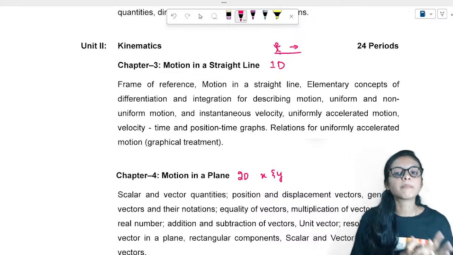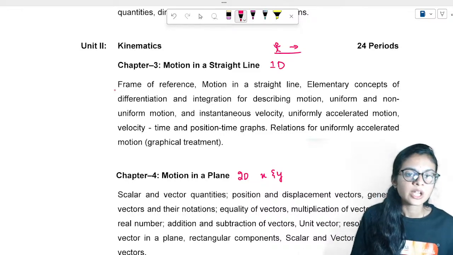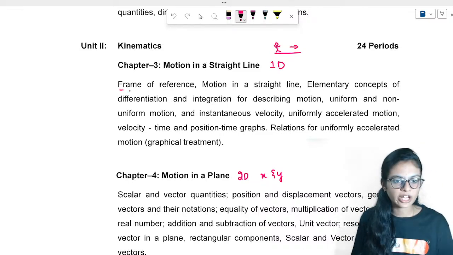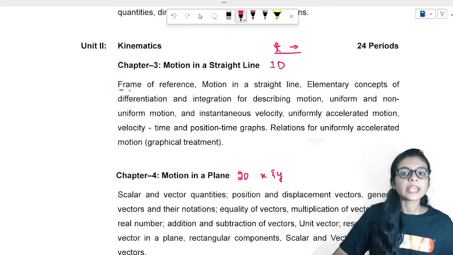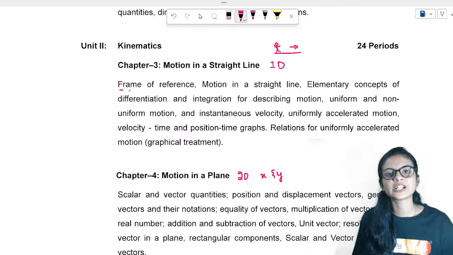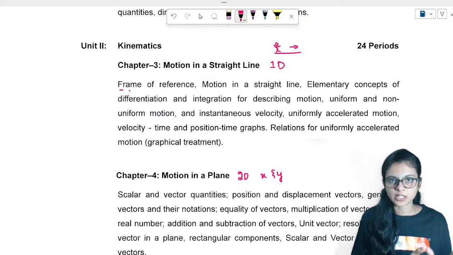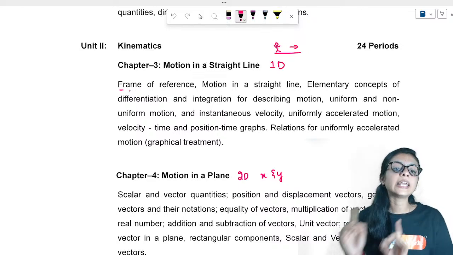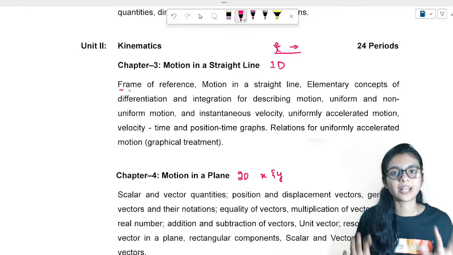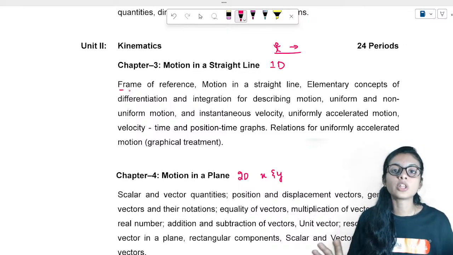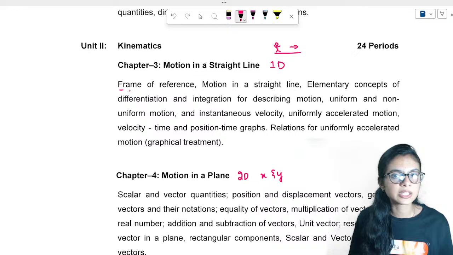Right? So above that, what are you going to study? Here there is a concept called frame of reference. In the motion chapter of 9th standard physics, I always say that motion is not constant. It is a relative term. What I mean by relative is that it depends upon the perspective from where you are seeing.